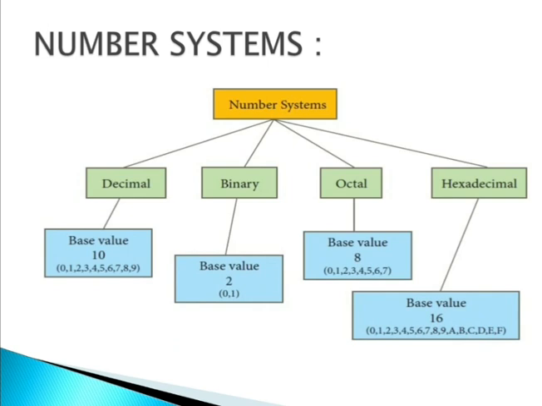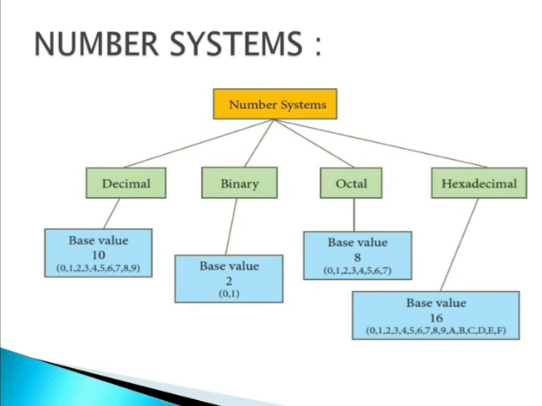If we are dealing with decimal, the base is 10, which means we have digits from 0 to 9. Bi means 2, that's why we have numbers from 0 to 1. When the base is 8, we have digits from 0 to 7. And when the base is 16, we have digits from 0 till 15.